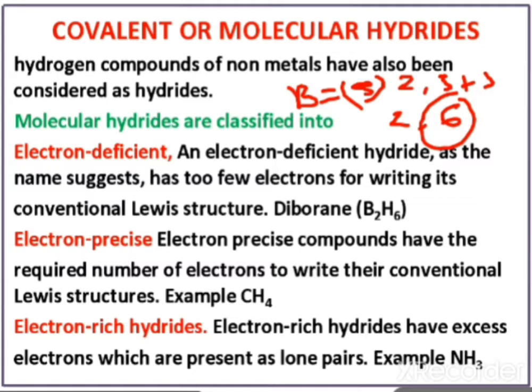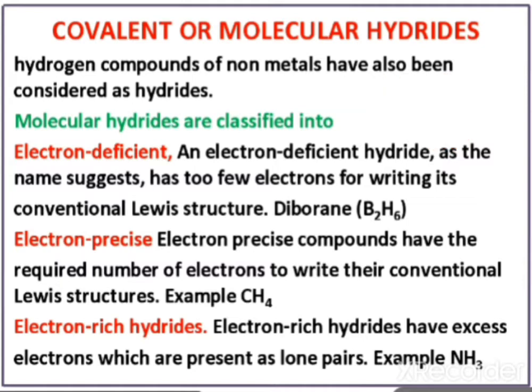So what are electron deficient hydrides? These are the hydrides in which the central element or central metal is electron deficient. An electron deficient hydride, as the name suggests, has too few electrons for writing its conventional Lewis structure. An example is diborane. We have studied the Lewis structure, in which we represent 8 electrons in the outermost orbit. This is the Lewis structure: boron has 3 hydrogens.